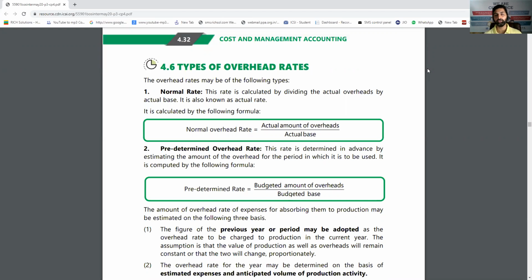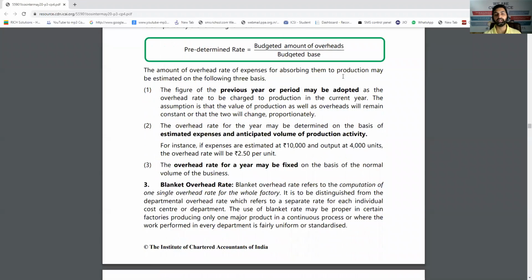Predetermined overhead rate, that we have already discussed, on the basis of last year's data. We have made some prediction. Like in last year, I paid 50 lakh rupees for 1 lakh machine hours. So it is 5 rupees per machine hour as the overhead recovery rate. It is a predetermined rate, which is then applied to the current year.